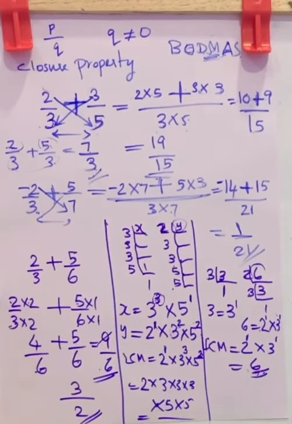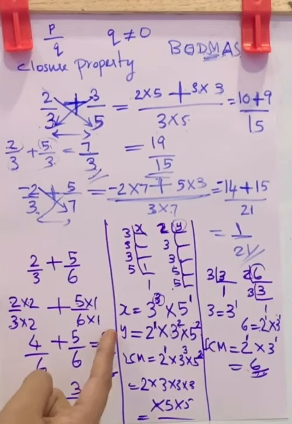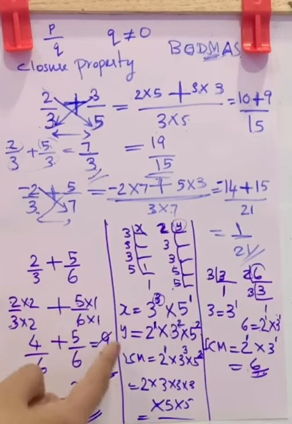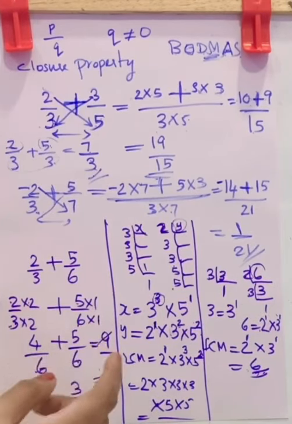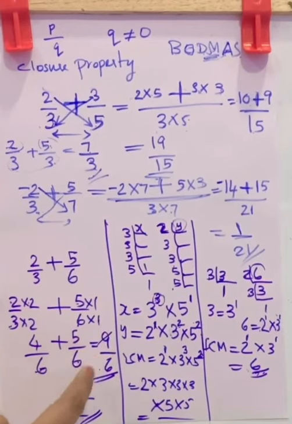But if you want to write in standard or least form, you can divide it with common factors. Here the common factor was 3. So dividing with it, you will get 9 division 3 is 3 and 6 division 3 is 2. So the least form of this fraction is 3 by 2.